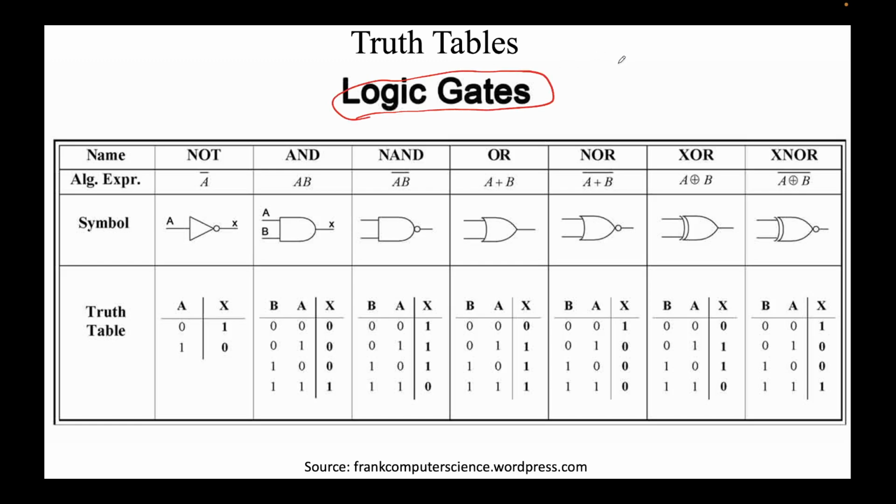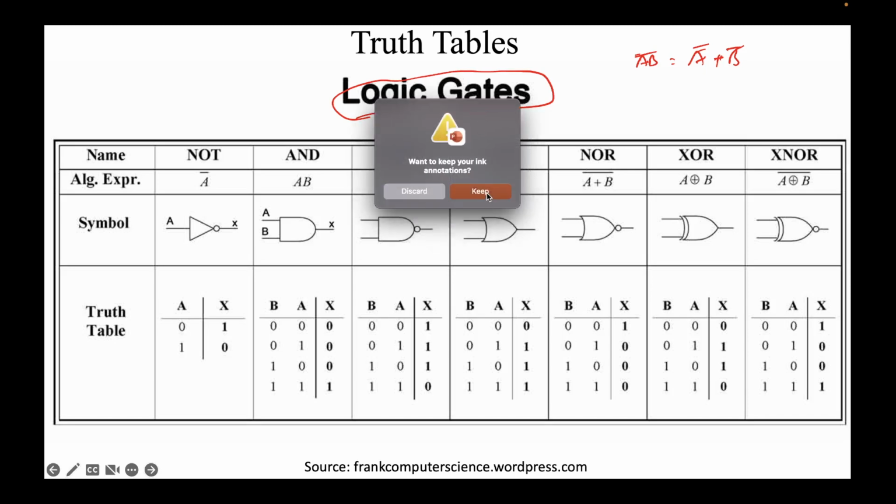From Boolean algebra on paper, which says that a dot b bar equals a bar plus b bar, how do we take this negation? What is to be done? And how do we add the two signals? The way to do it is we use a physical entity called logic gates. And every logic gate has a truth table associated to it. I'll tell you what we mean by truth table.